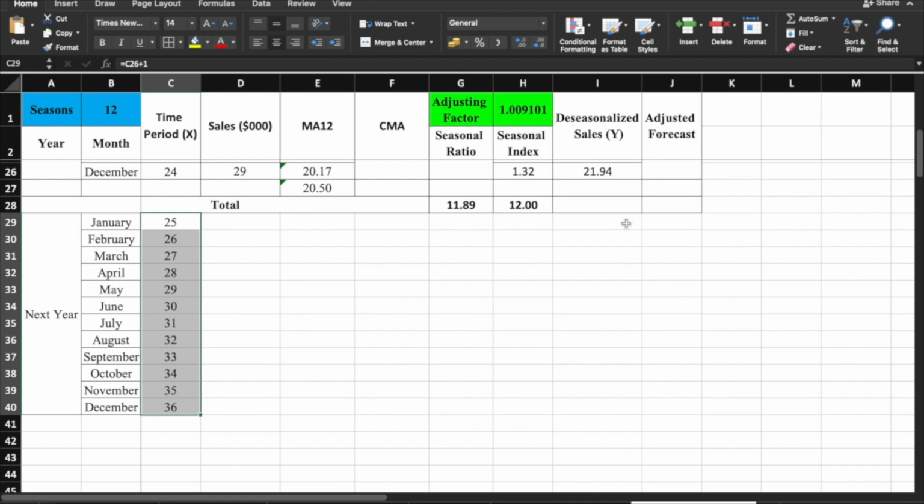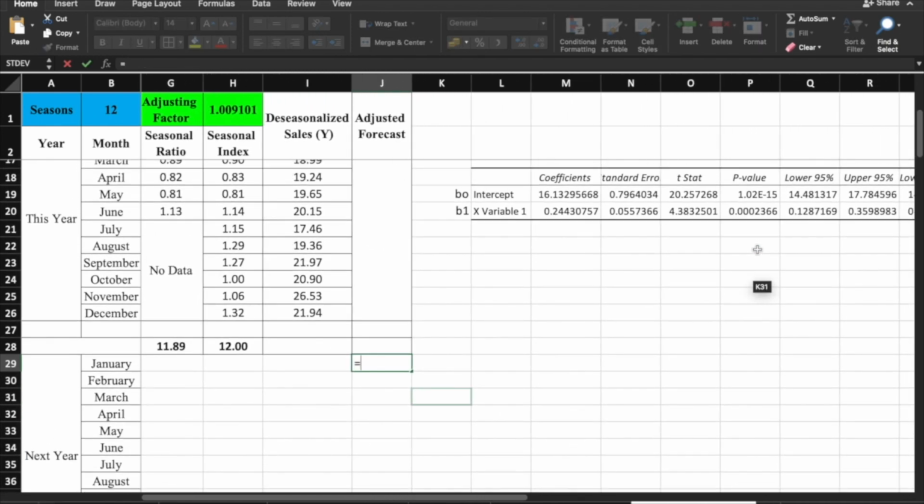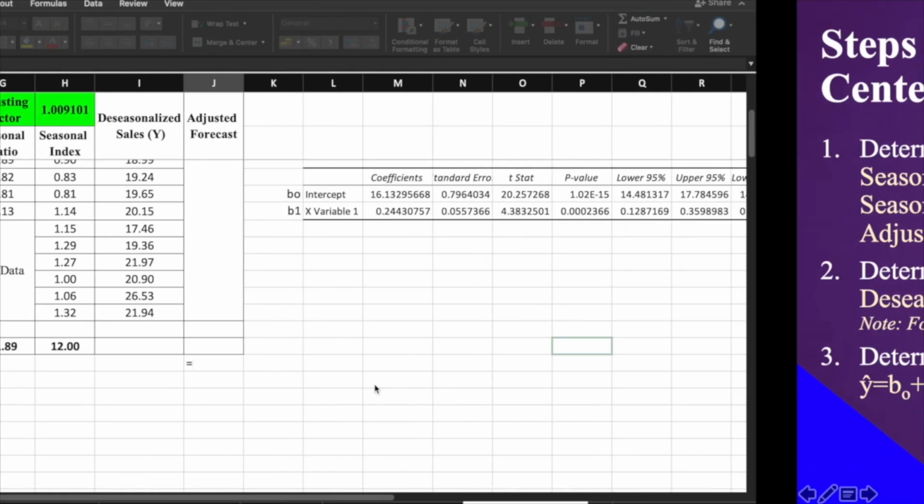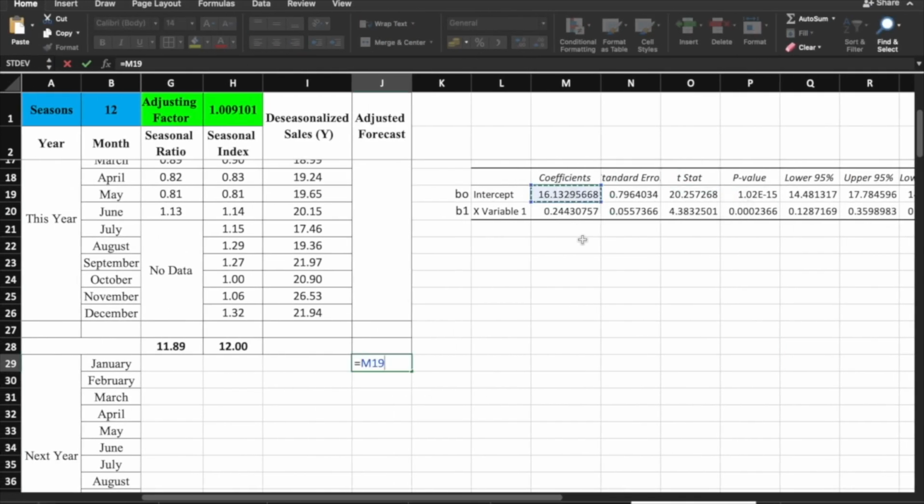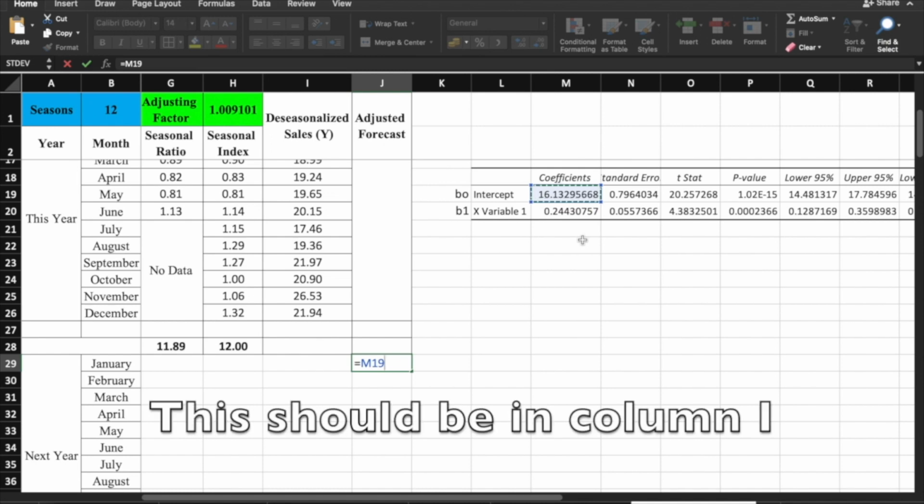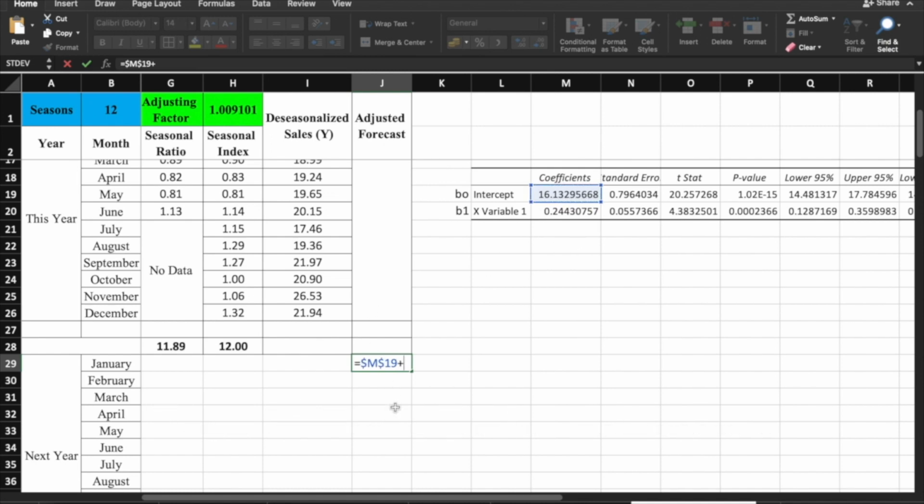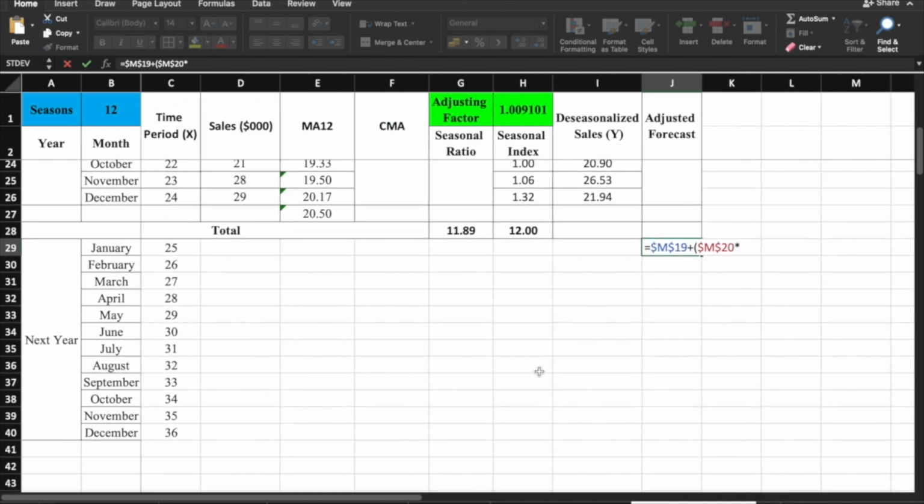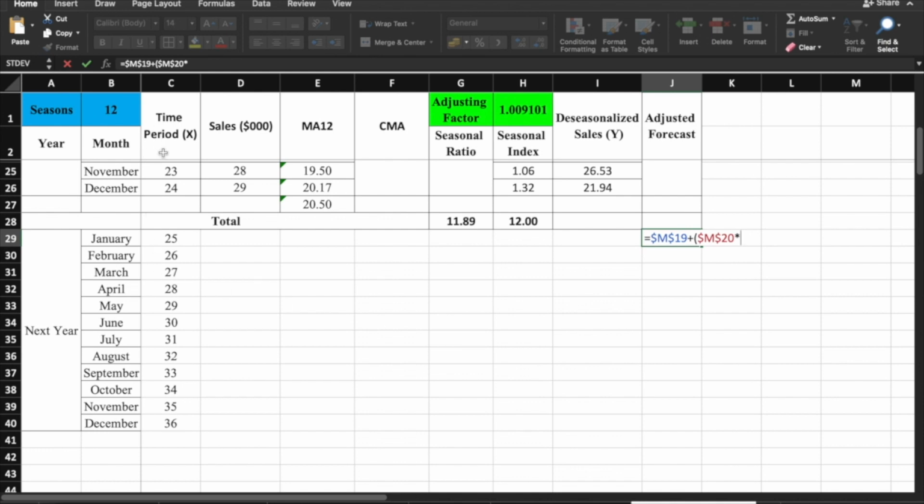Okay, so i-substitute natin sa equation. We have the equation, sabi, B sub 0. So, click natin ito, B sub 0, and lock, since idadrag natin yung formula pababa. So, i-lock plus the product of the B sub 1. Lock ulit ito, dahil idadrag natin yung formula pababa. Multiply sa value ng ating X, which is the time period. Ito na yung hindi natin ilalock.